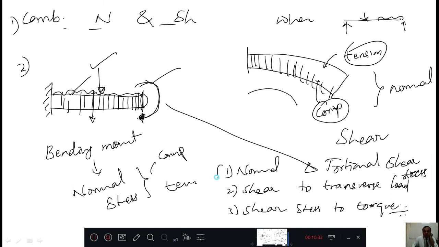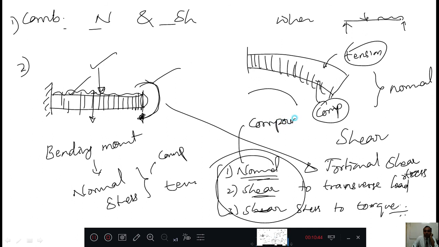These three will be there, but of course there are only two, normal and shear. Therefore the combination of normal and shear, again it is a compound stress.